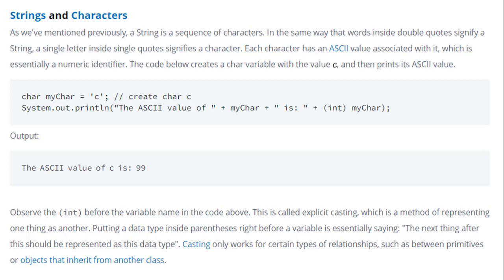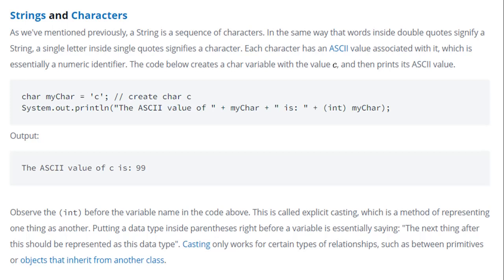Since it is a small snippet, the value of c is given as 99 for the int variable. So the output goes like this: the ASCII value of c is 99. You can observe the int before the variable name in the code above. This is called explicit casting. That is, the ASCII code of c is 99, so it is printing the ASCII value in integer format.